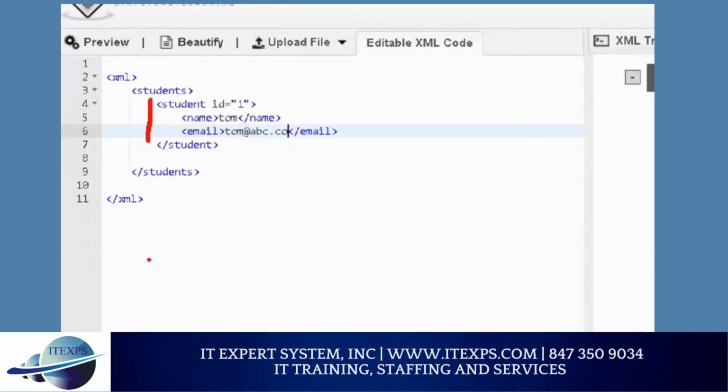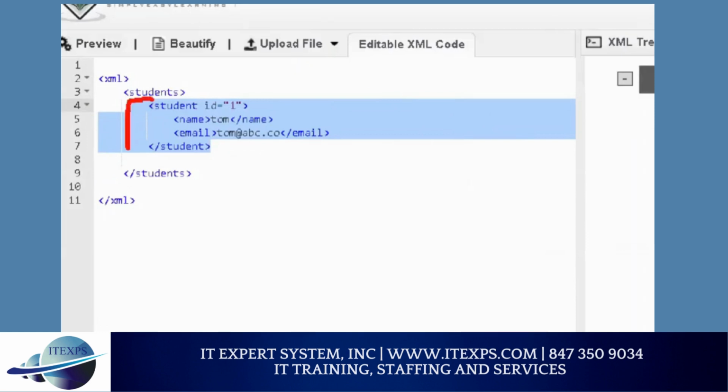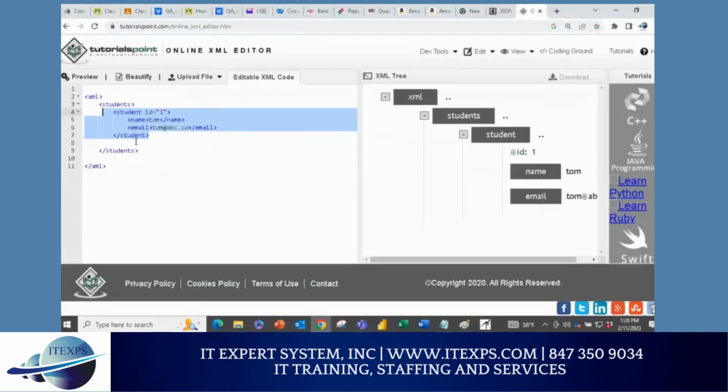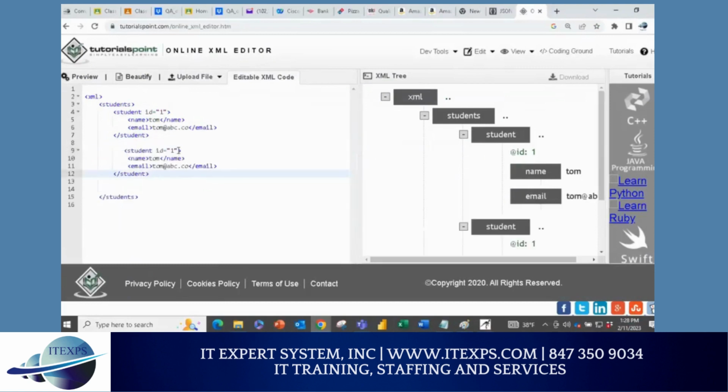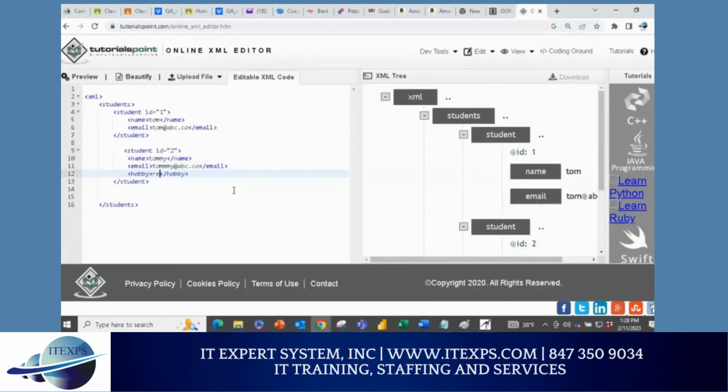Make sense or no? Now, if I copy this section, you know how to copy? Highlight it, and do copy. Control C means copy. Copy it, and then do Control V, and just do 2 here. And you can do another student, Tommy here, and Tommy has a hobby. And you can say reading.